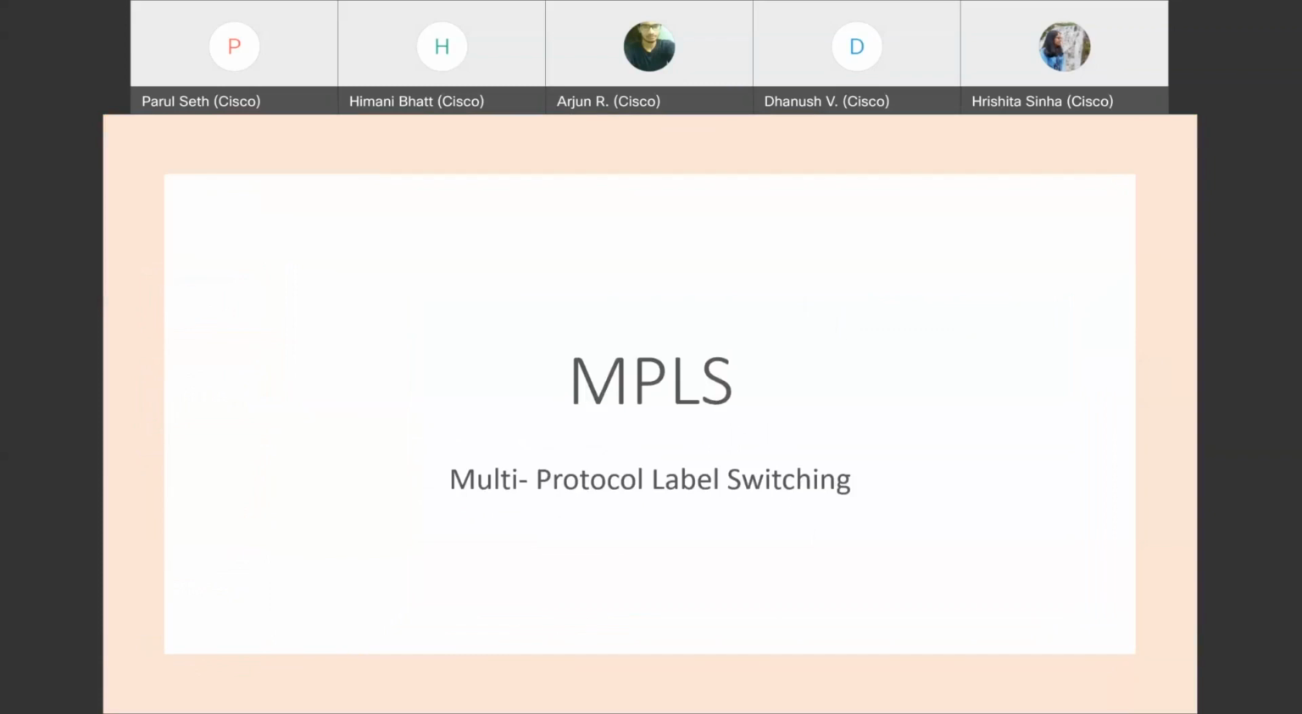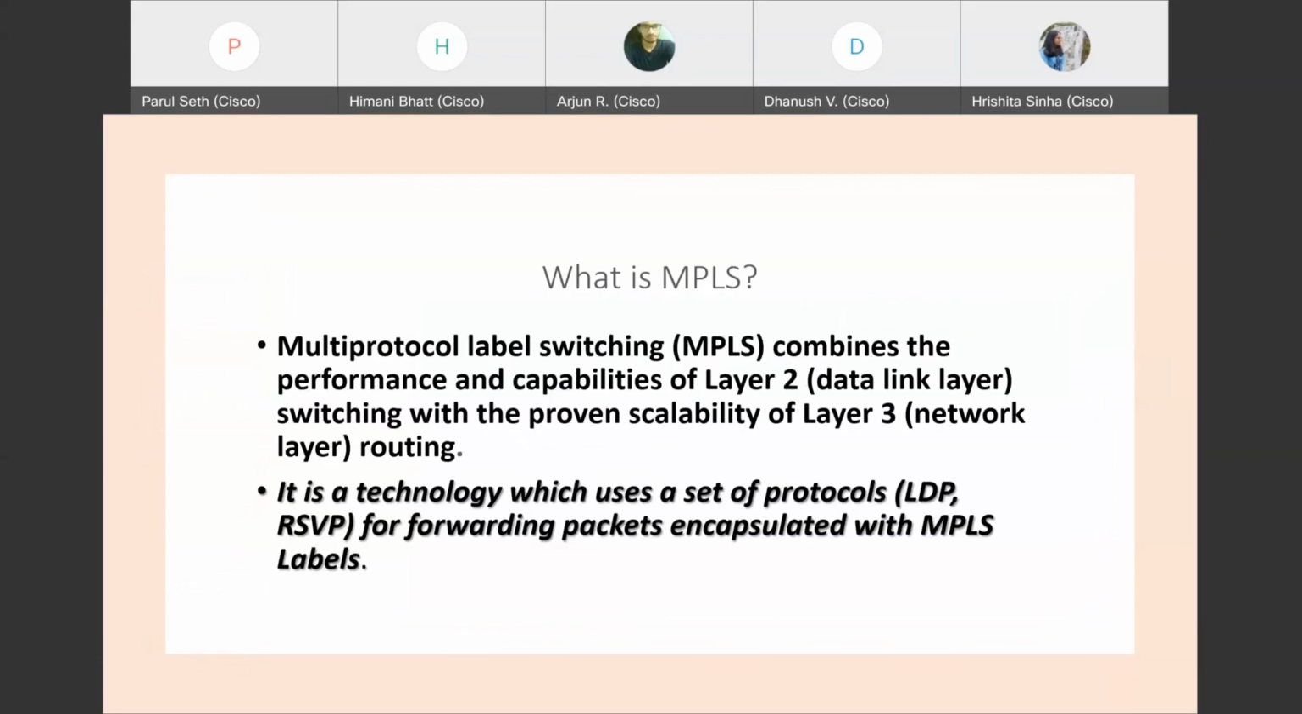Yes. Okay. So we'll just have an overview of MPLS. MPLS is multi-protocol label switching. So why did we need MPLS? Basically it combines the performance and capabilities of layer 2, which is the switching part, and it also provides the scalability of layer 3. Whether it belongs to layer 2 or layer 3, it belongs to neither of them. It belongs in between, so sometimes we may call it layer 2.5.